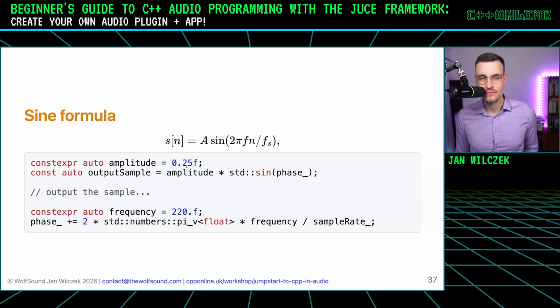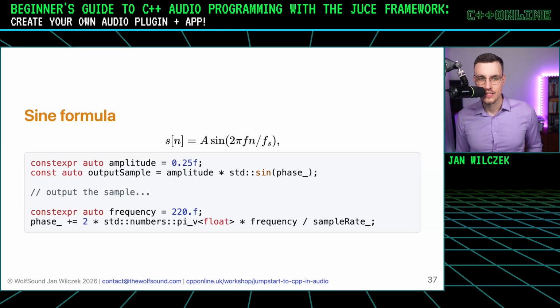We have our amplitude, and instead of multiplying all these values together inside, we simply keep track of the phase of the sine. Phase is the argument of the sine function. And with each subsequent sample, this n increases by 1. So instead of keeping track of n, of the sample index, we can simply increment phase by the remaining multipliers of this argument. So we multiply by 2 times pi times the frequency divided by the sample rate. Okay, and here in the middle, we output the sample.